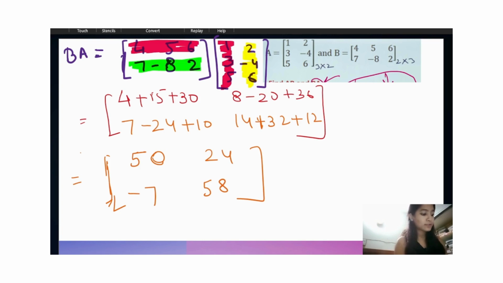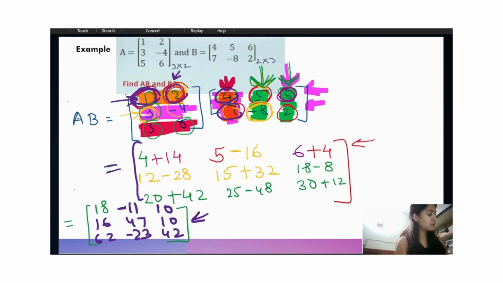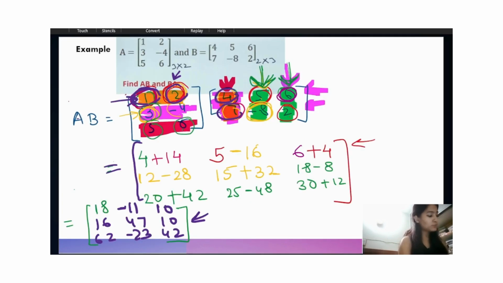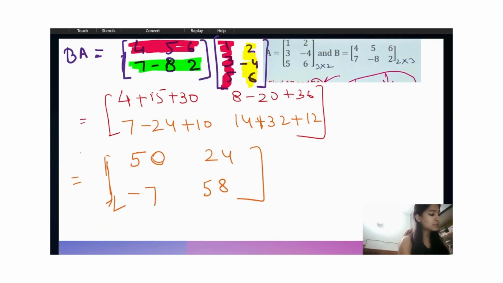So let's check the answer. The answer will be 49, 24, minus 7, 58. So for the first element it is 49. So here we can see, yeah, it's 49, not 50, because 4 plus 15 will be 19, 19 plus 30 will be 49. Okay, so here we will get the matrix BA.